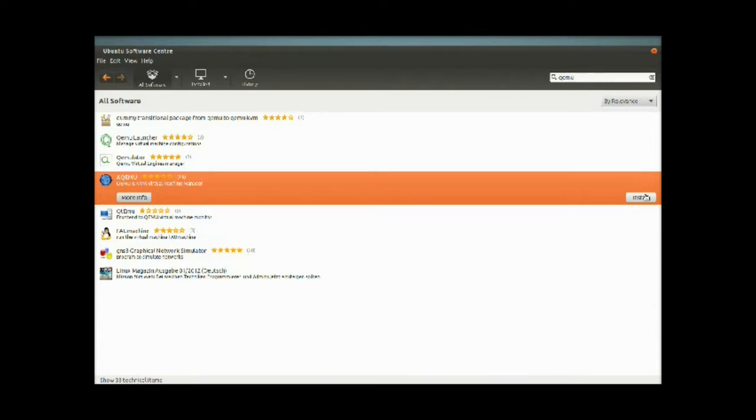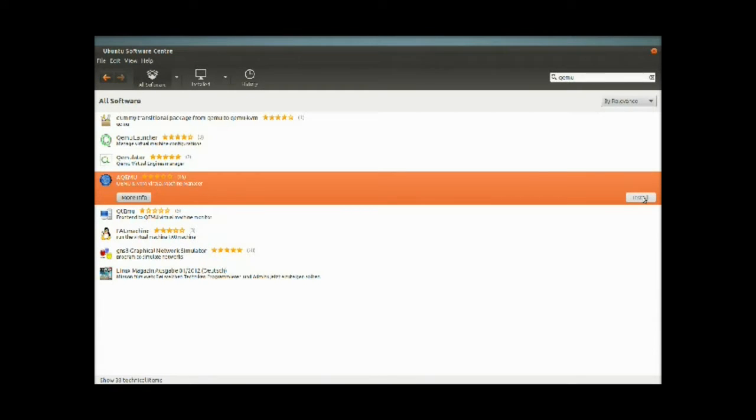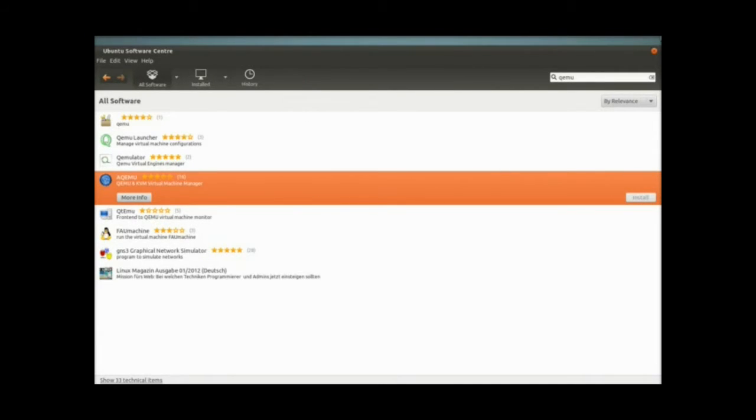I'll just click install. I'll put in my password. And now it's downloading. Now it's finished downloading, now it's installing. Okay, done.